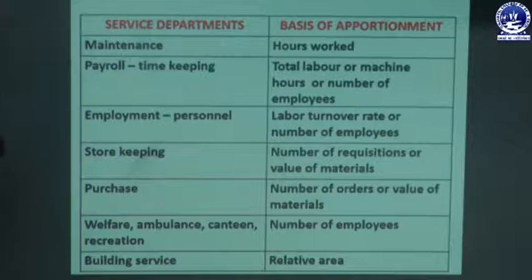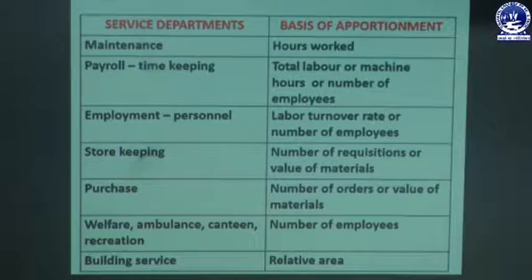Another service department is the employment or personnel department, where the base for apportionment is labor turnover rate or number of employees. Then the storekeeping department, where the base is number of requisitions or value of materials. Another is the purchase department, where the base is number of purchase orders or value of materials purchased. Then the welfare, ambulance, canteen and recreation departments, where the base for apportionment of cost is number of employees.